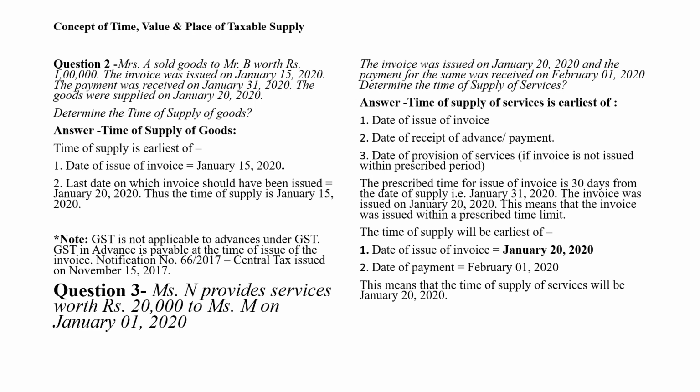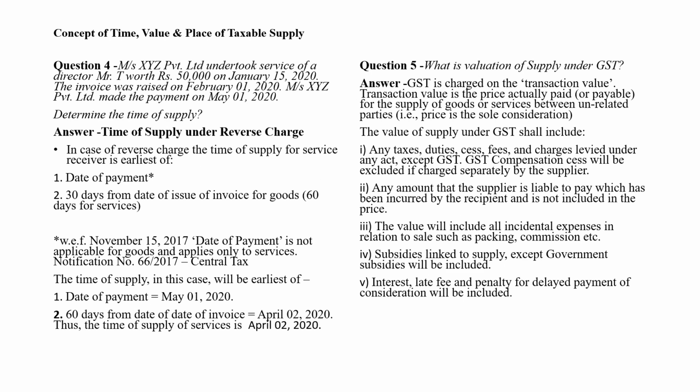Now, we are proceeding to the next very important question. So question number 4. Messrs. XYZ Private Limited undertook service of a director, Mr. T, worth rupees 50,000 on January 15, 2020.